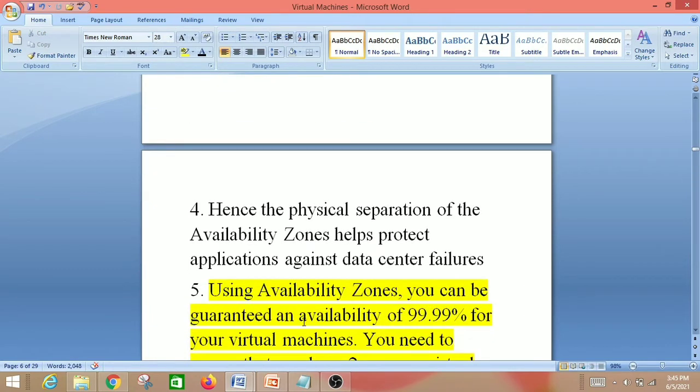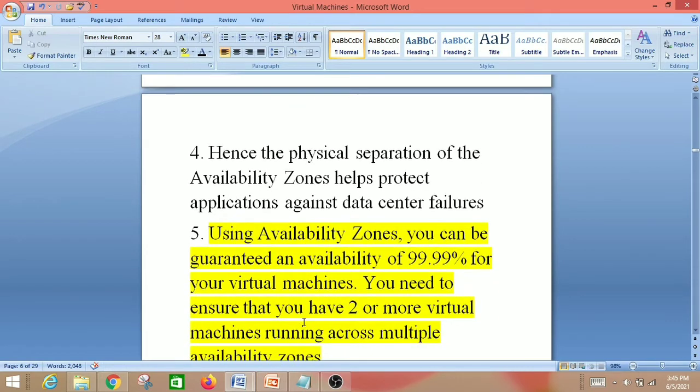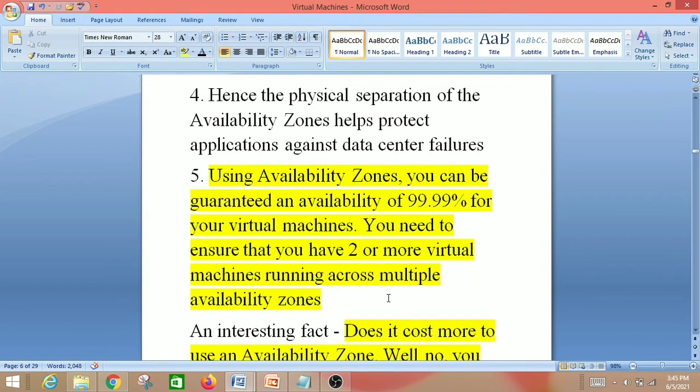And the next one, hence the physical separation of the availability zones helps protect application against data center failures. Using availability zones, you can be guaranteed an availability of 99.99% for your virtual machines. You need to ensure that you have 2 or more virtual machines running across multiple availability zones. So this is also a major point. How we will get 99.99% of availability: by using 2 or more virtual machines running across multiple availability zones, not one availability zone. You have to stress this point, multiple availability zones. Then we will get 99.99%.